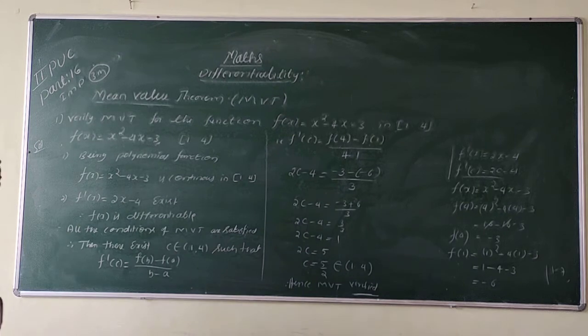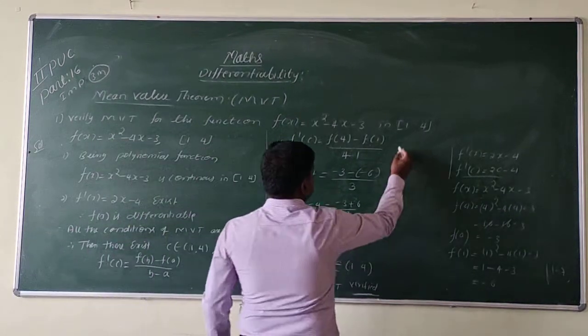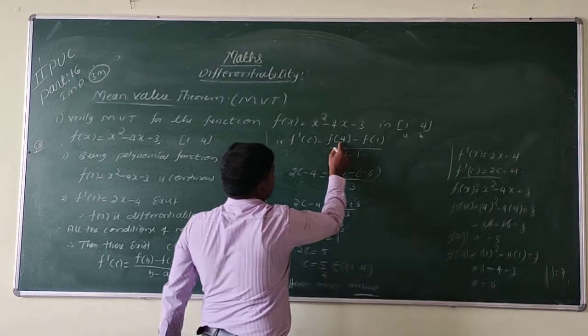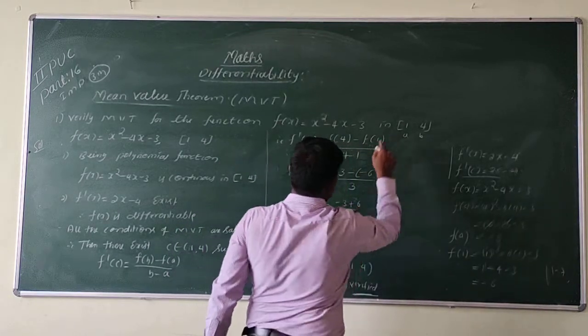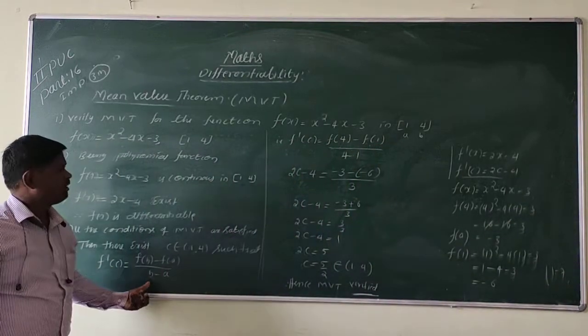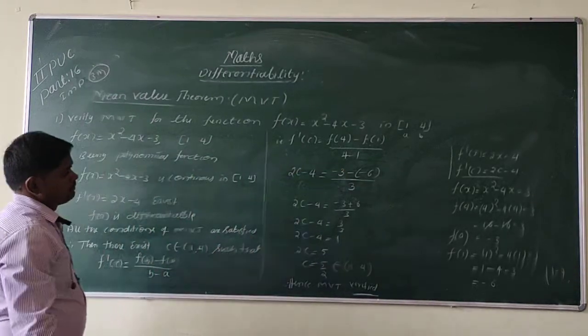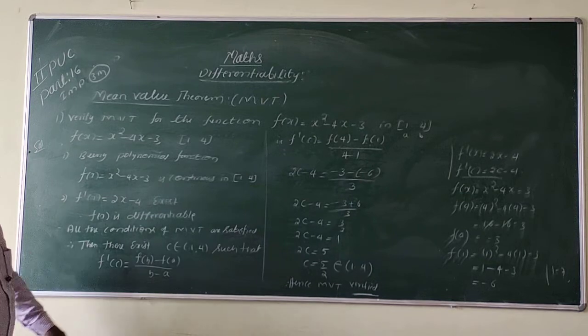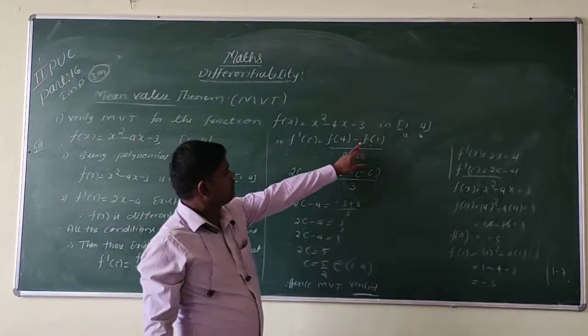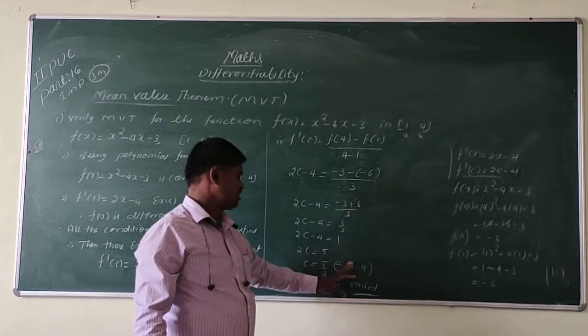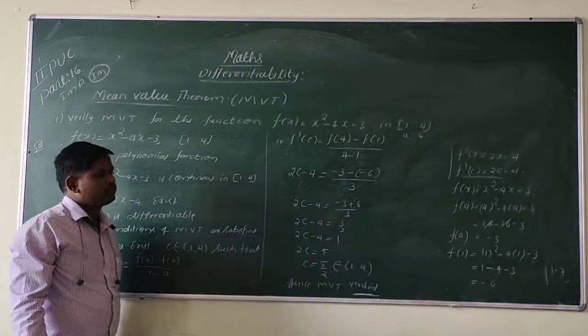So don't get confused here. This is a, this is b. Therefore we are taking f of b is 4, f of a is 1. So b minus a is equal to 4 minus 1. Simplify this, substitute the value of this one and simplify it. Then we get the c.